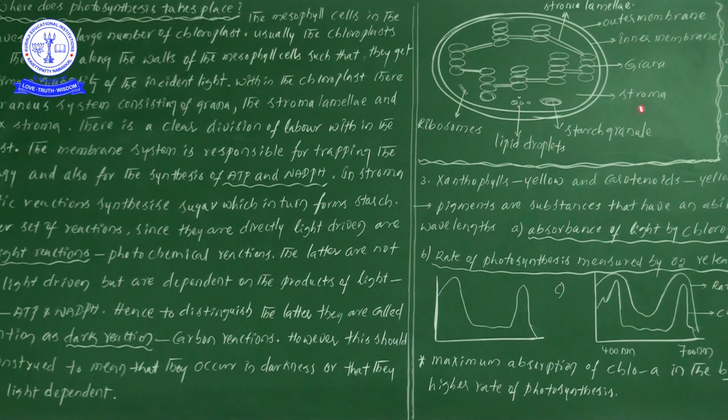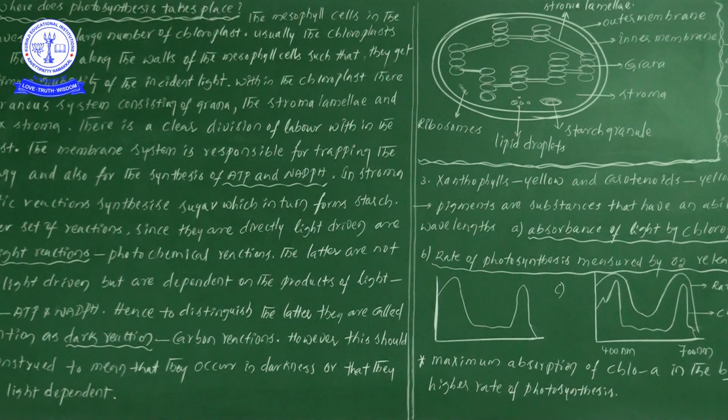Food materials are going to be synthesized. First of all, glucose will be formed. That glucose later will be converted into starch. That information further, we will have a huge cycle at the time, let us discuss. But first, where does the process of photosynthesis occur? It is a cell organelle. We have already discussed this in the cell unit, but since we are discussing the process of photosynthesis, we have to discuss it right now.